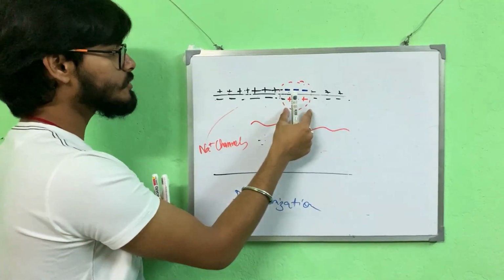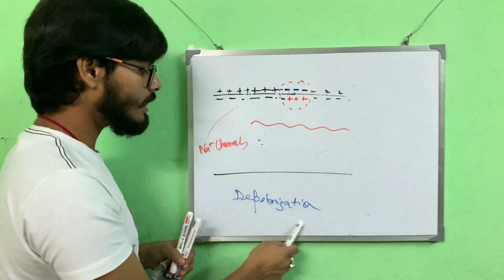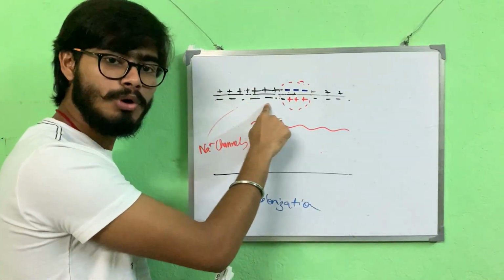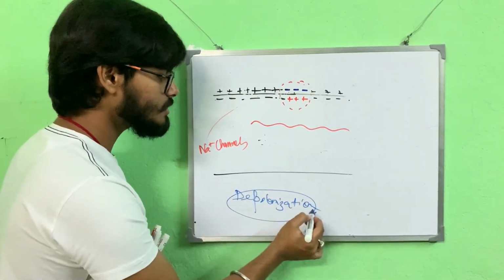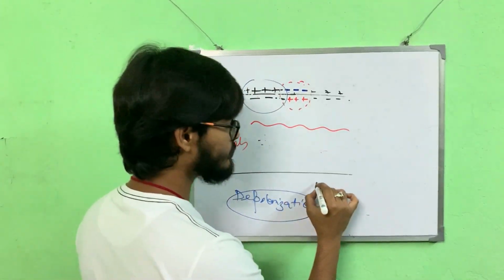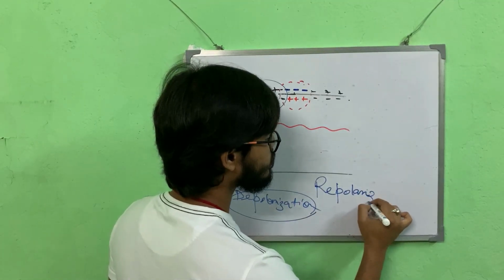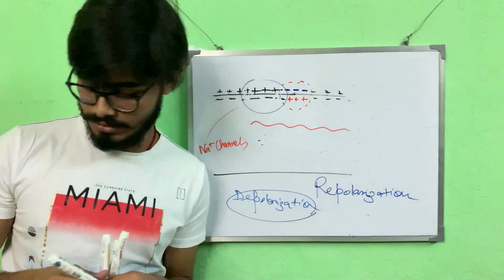I called the process of the polarity getting reversed depolarization. So reversing it again, we get the normal polarity. What should we call it? We called the previous one depolarization, so we will call this normalization of the polarity repolarization. This is what is called repolarization.